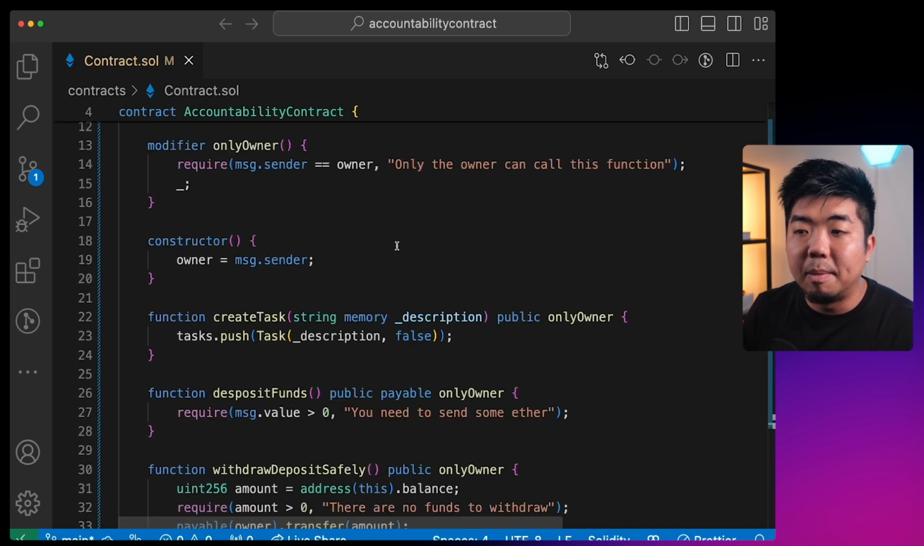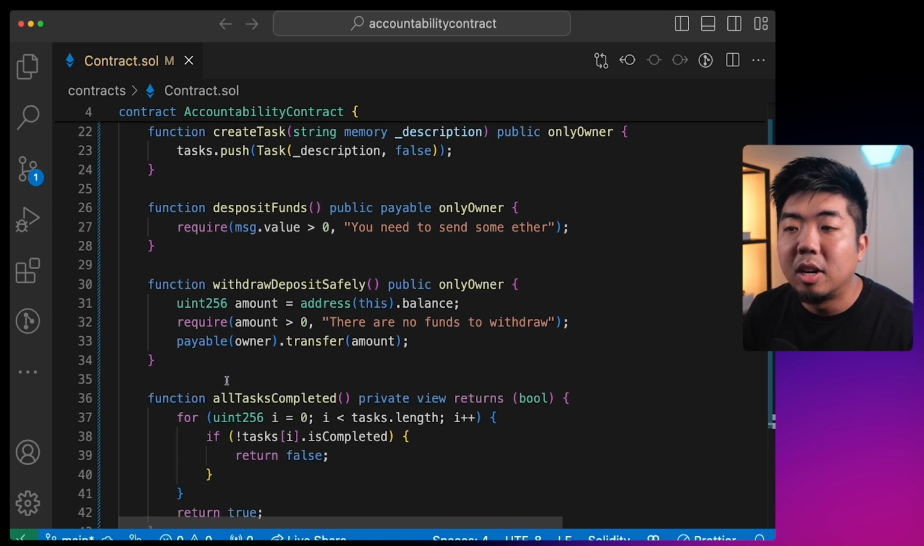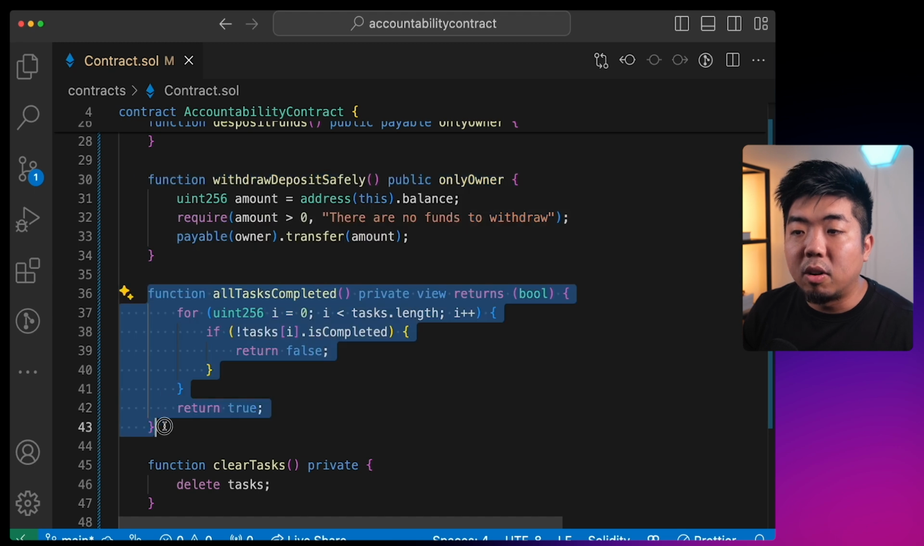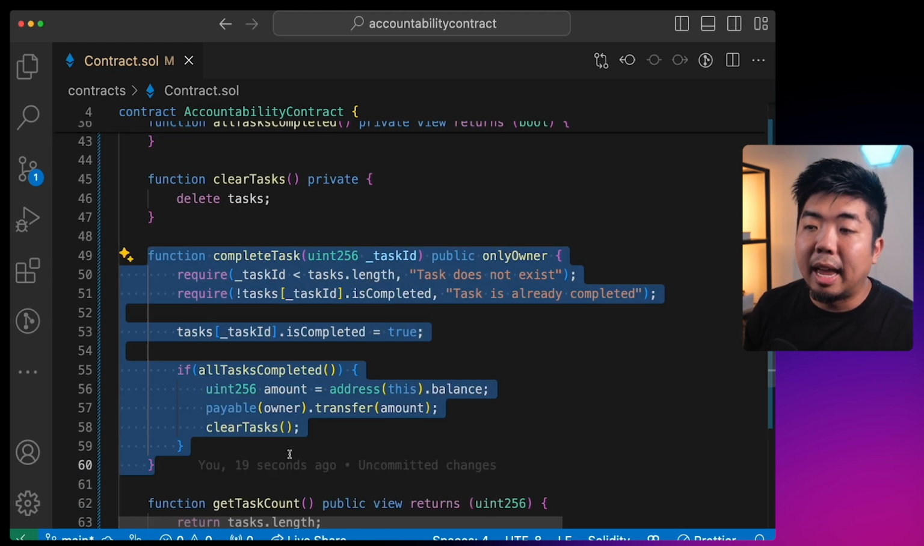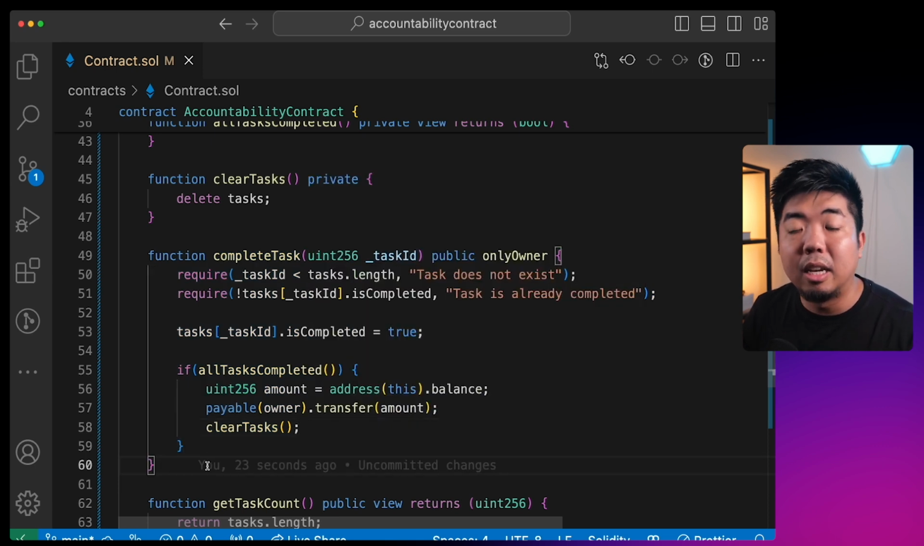Again, we have the ability to create tasks, deposit the funds to lock within the contract, a safety withdrawal function here, and the ability to check if all tasks have been completed, and then the function to complete a task and determine whether or not the contract should pay back the locked funds, or if there are still some tasks that need to be completed before doing so.